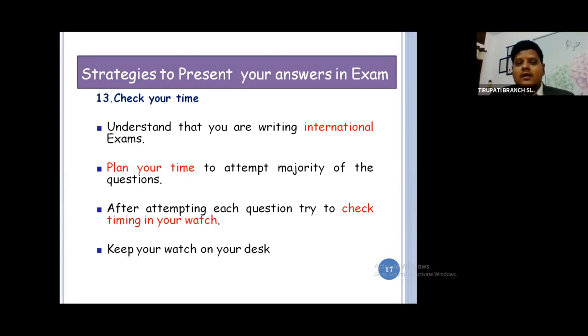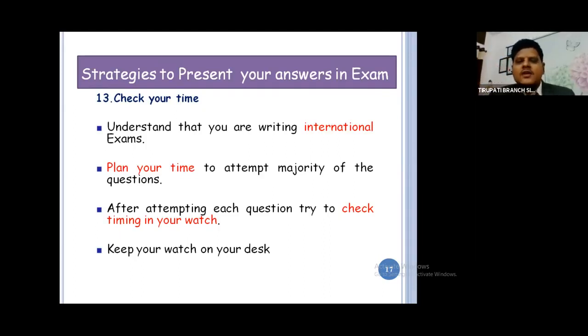Plan your time to attempt the majority of the questions. I will never say 100 marks. I am against that principle, as far as the auditing subject is concerned. Because when there is no quality in the answer, when I am not writing relevant answers, where is the question of getting marks? I am going to show one paper where, beautifully written, impressed, no marks.